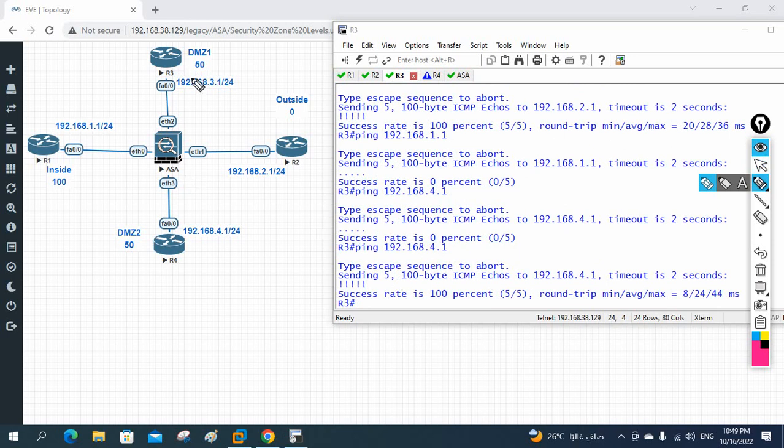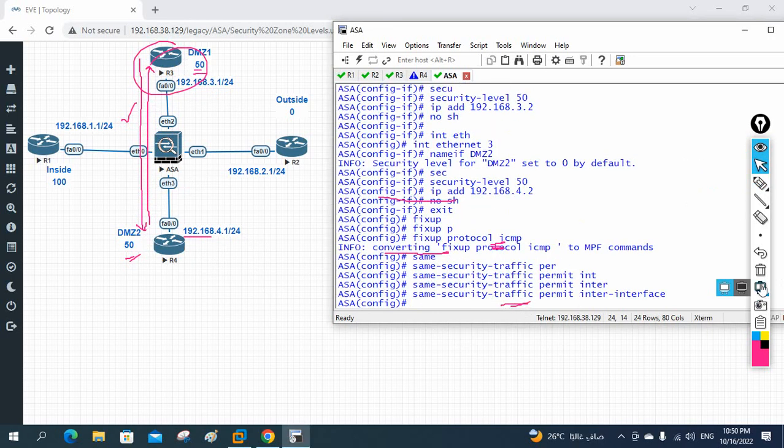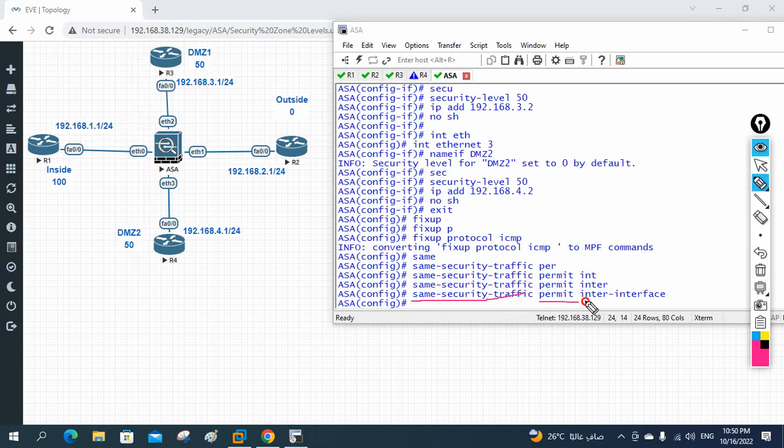Okay, if you see, here is 50, here is 50. I am trying to go this way and come back like this. It is working now. If you see, I am here in R3. I am pinging 192.168.4.1 this IP, and the reply is coming back. Before it was not coming, but now it is working. How is it working? When I put one command here in the ASA firewall, same-security-traffic permit inter-interface, it will start working.